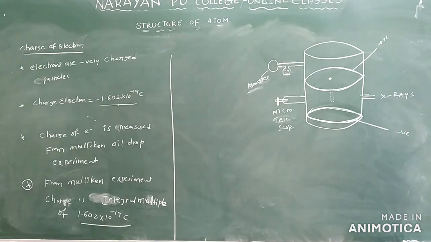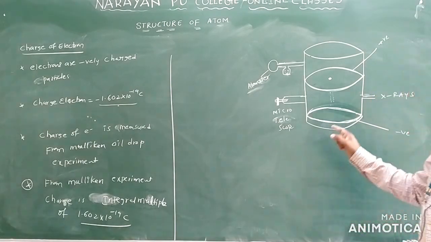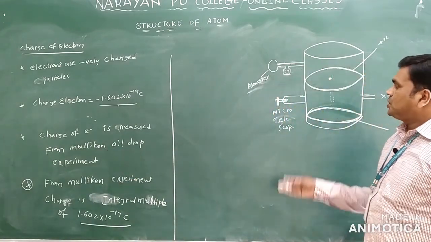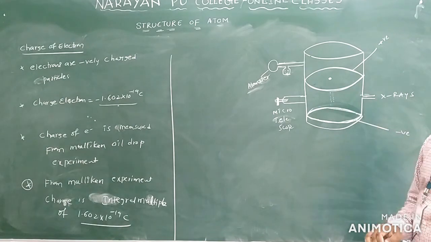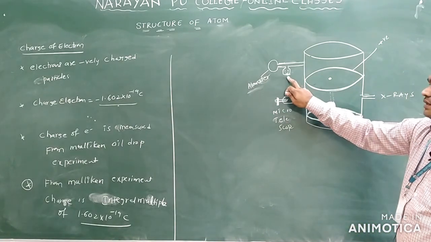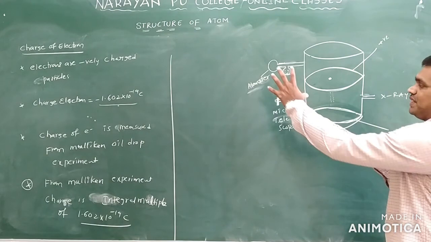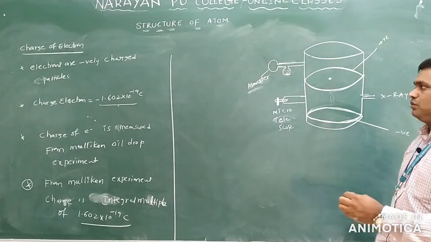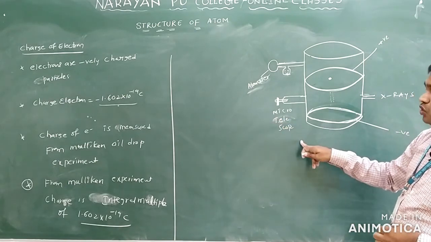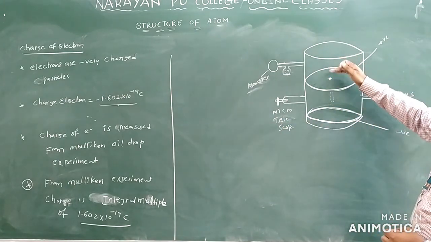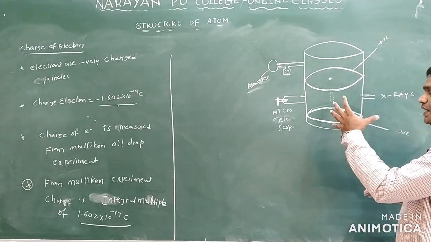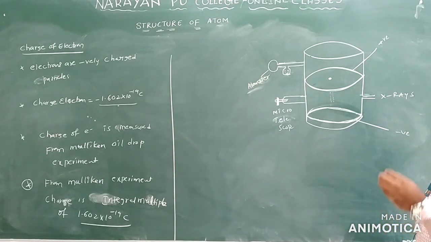So this is the arrangement. In this arrangement you can identify the charge of the electron. This experiment is the Millikan oil drop experiment. This is the representation of the diagram. Here some oil particles are there. This is called the atomizer. If you press this, the oil exists in the form of mist. Here is a microscope. Whenever the oil particles come from above the positive condenser to the lower portion, we can observe the movement of these oil particles.